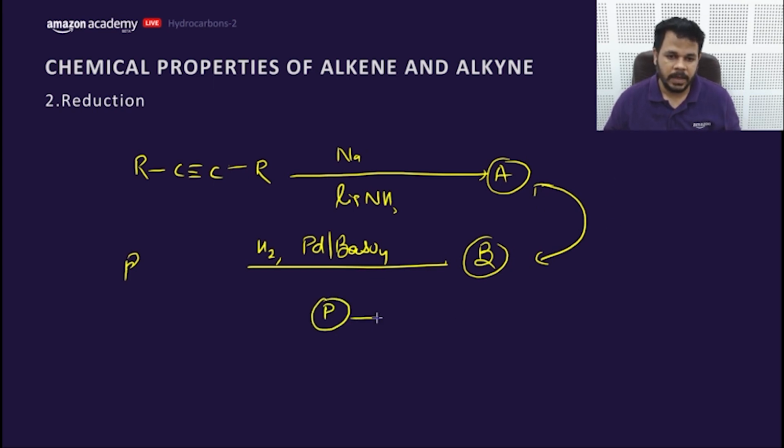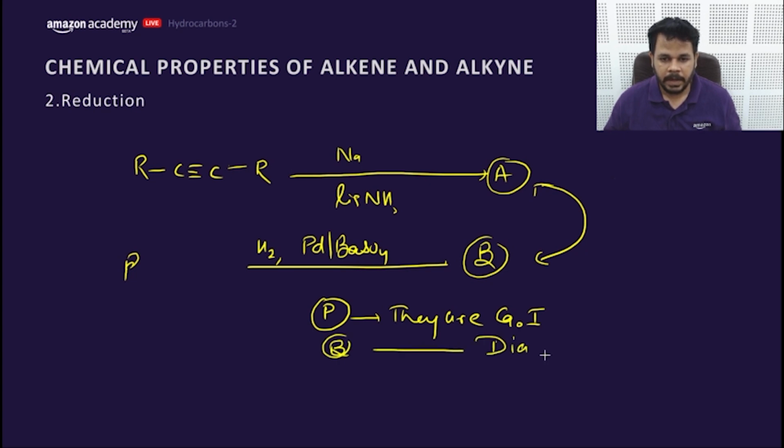P. They are geometrical isomers. Q. They are diastereomers. R. They are same products.